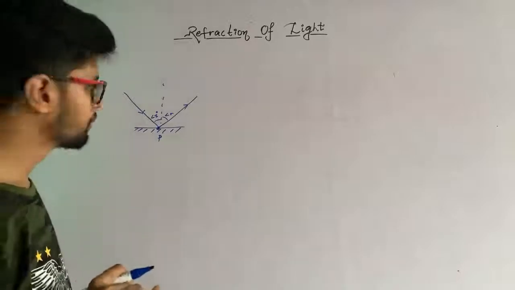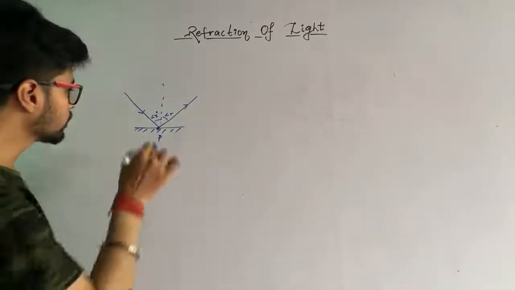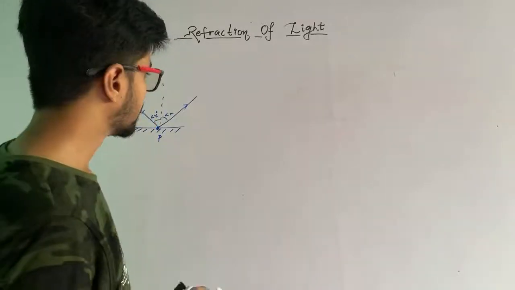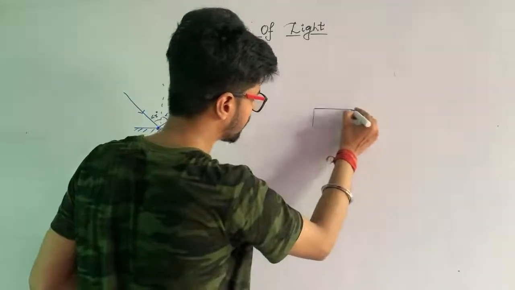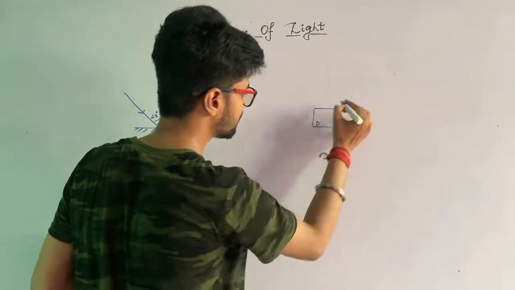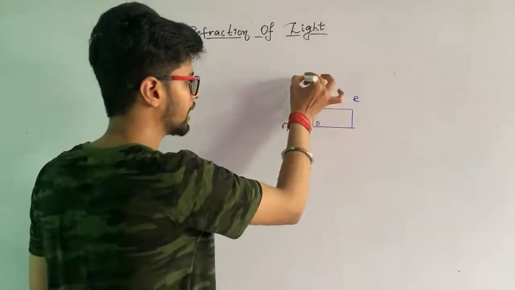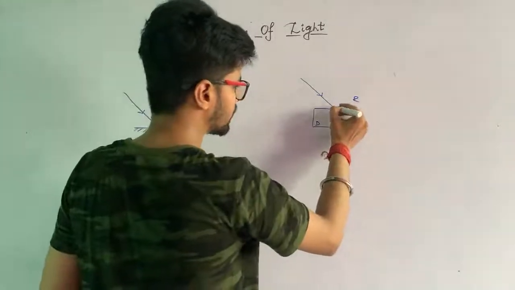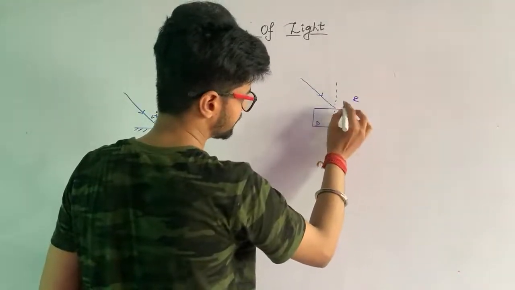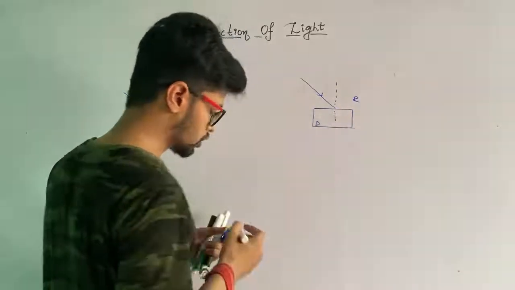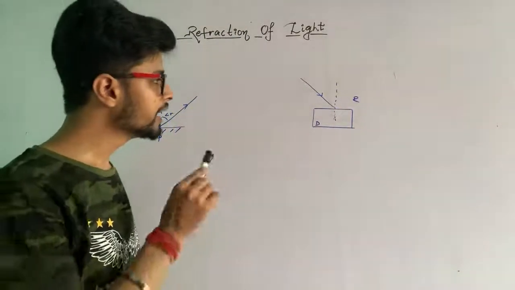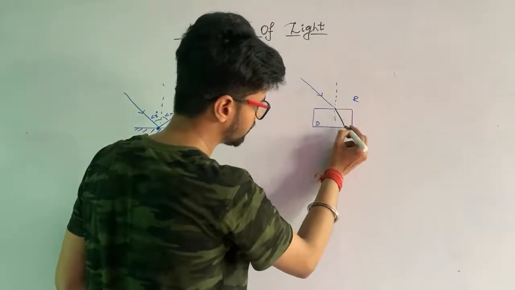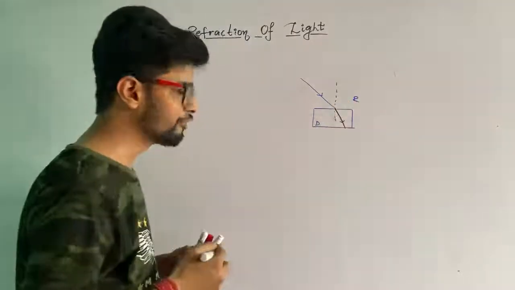There were two laws, but here the light ray is not going to be bounced back. Here the light is going to pass through a medium. Okay, here the light ray is going to pass from one medium to another medium. Suppose this is denser medium, this is rarer medium. This is known as the incident ray, and this is the normal. So whenever light passes into a denser medium, it is going to bend towards the normal. So this is the refracted ray.